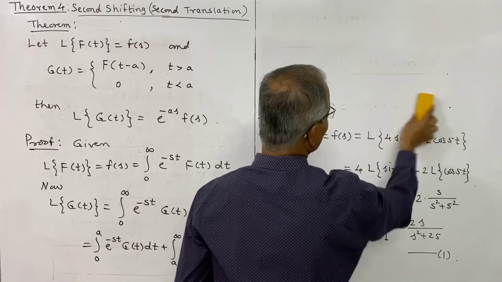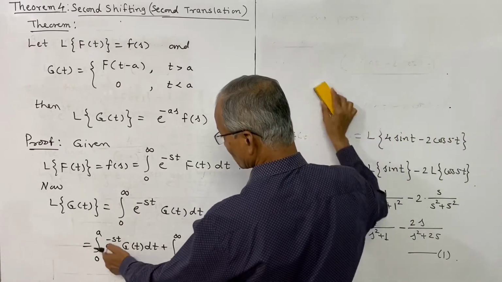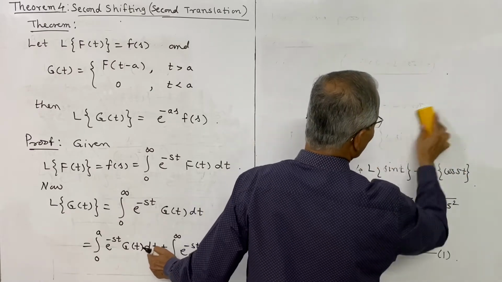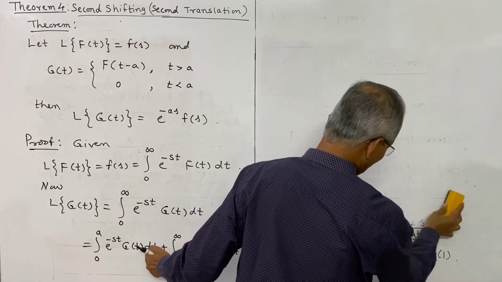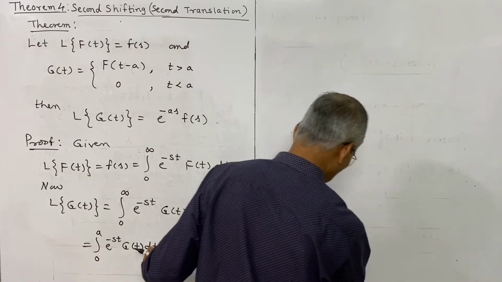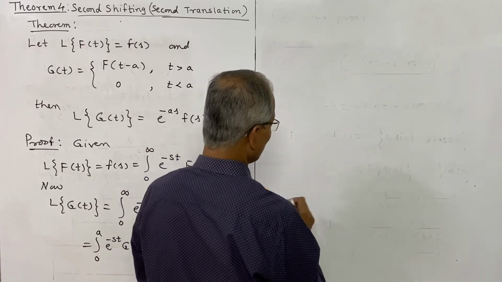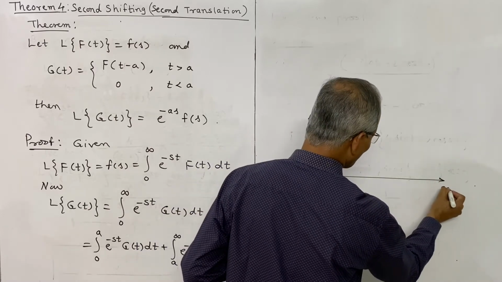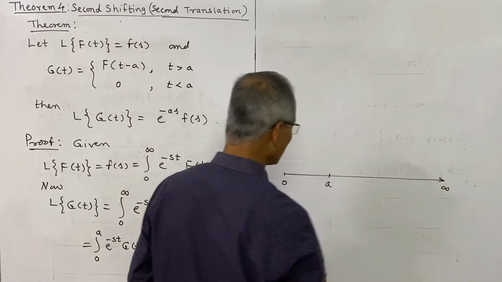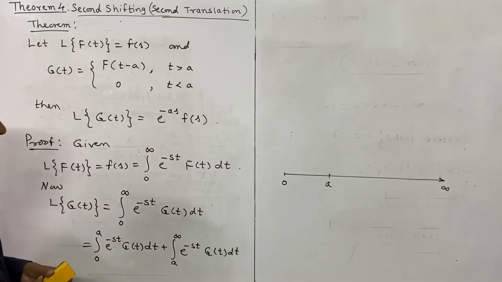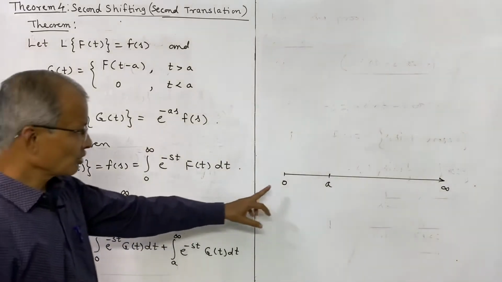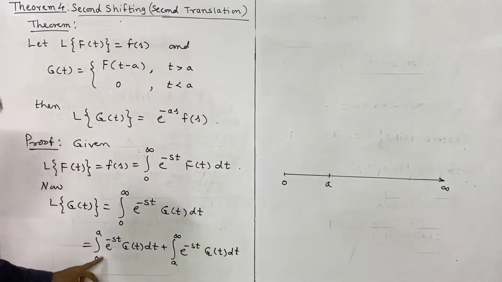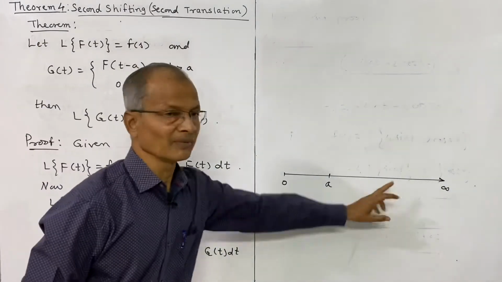The first part is, you see, integral 0 to a, with respect to t, that is t is between 0 and a, that is less than a. So we have actually split the range in two parts, 0 to infinity, and a is a positive quantity here, and thus the 0 to infinity integral is divided into parts, 0 to a and then a to infinity.